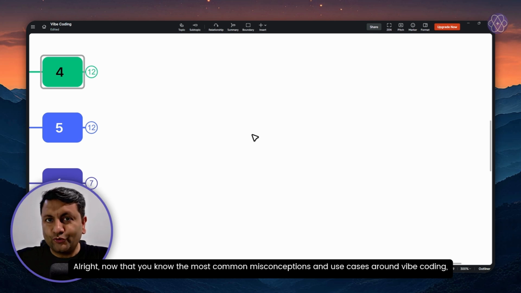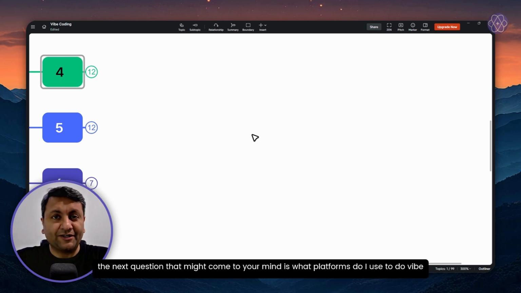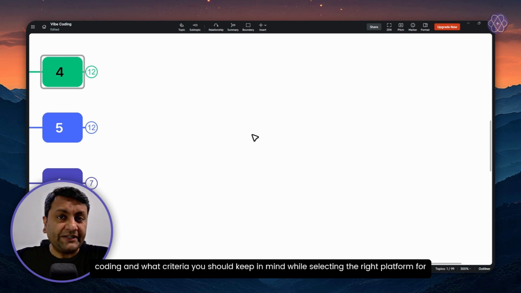Alright, now that you know the most common misconceptions and use cases around vibe coding, the next question that might come to your mind is, what platforms do I use to do vibe coding? So let me highlight the most popular platforms out there available today for vibe coding and what criteria you should keep in mind while selecting the right platform for yourself.